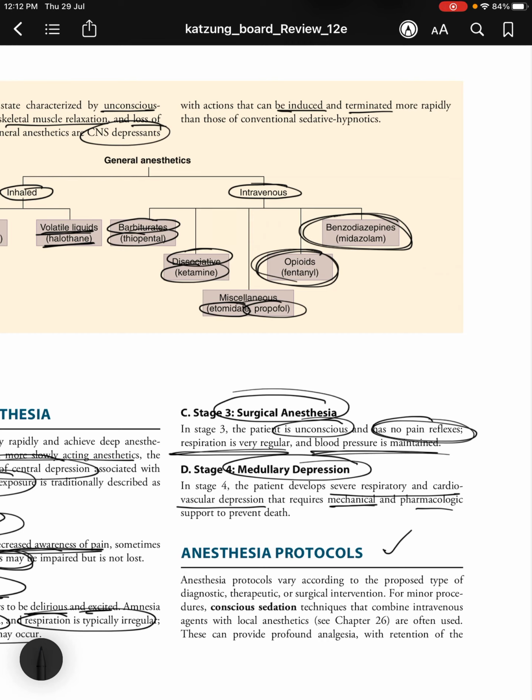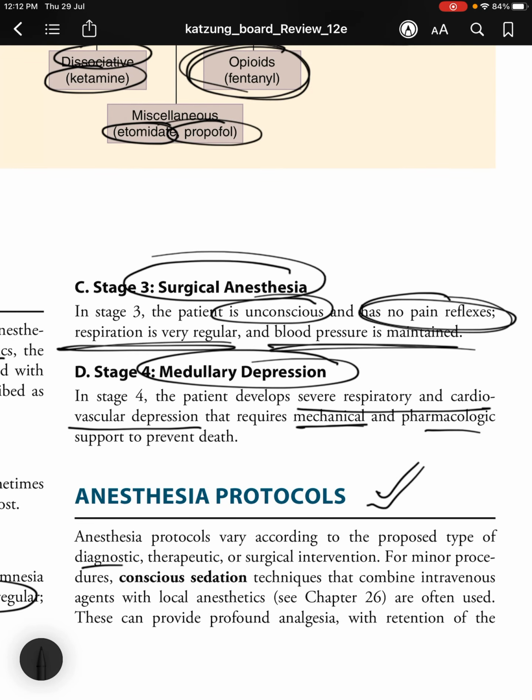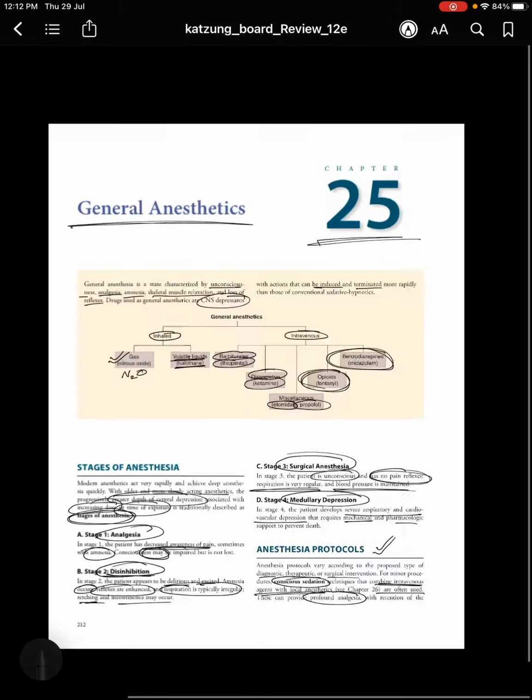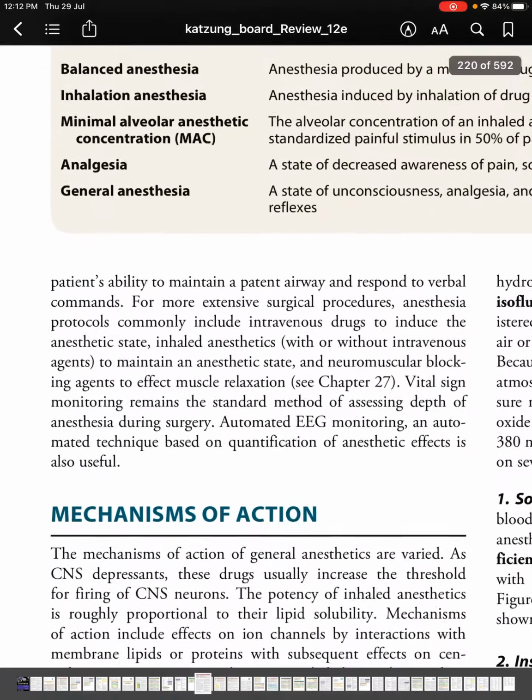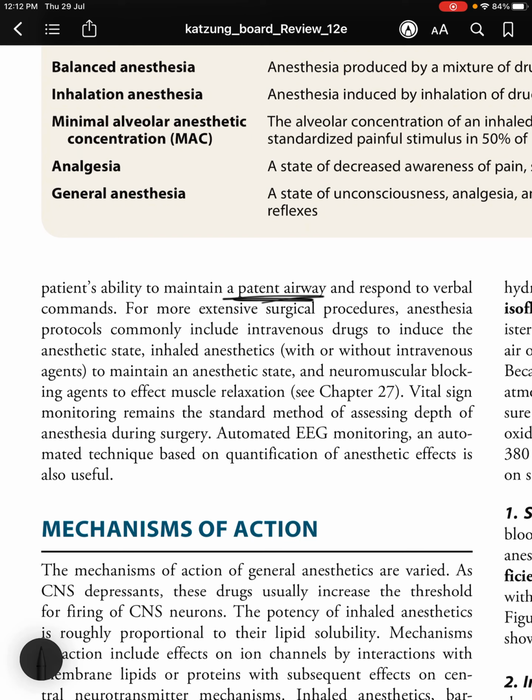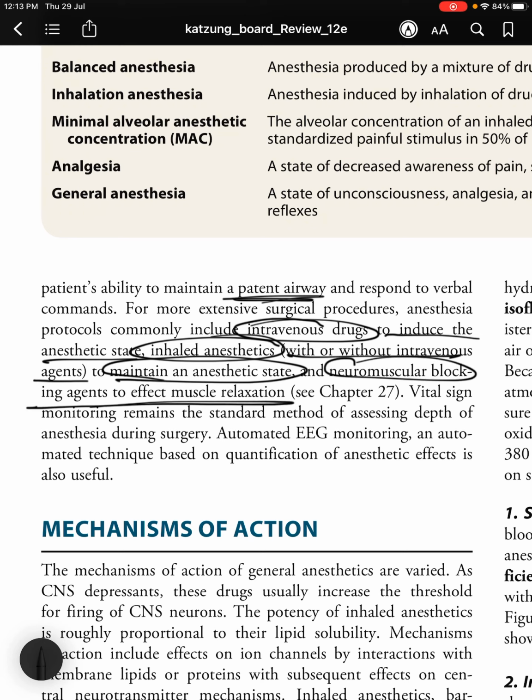So let us discuss anesthesia protocols briefly now. Anesthesia protocols vary according to the proposed type of diagnostic, therapeutic or surgical intervention. For minor procedures, conscious sedation techniques that combine intravenous agents with local anesthetics are often used. These can provide profound analgesia with retention of the patient's ability to maintain a patent airway and respond to verbal commands. For more extensive surgical procedures, anesthesia protocols commonly include intravenous drugs to induce the anesthetic state, inhaled anesthetics with or without intravenous agents to maintain an anesthetic state, and neuromuscular blocking agents to effect muscle relaxation.